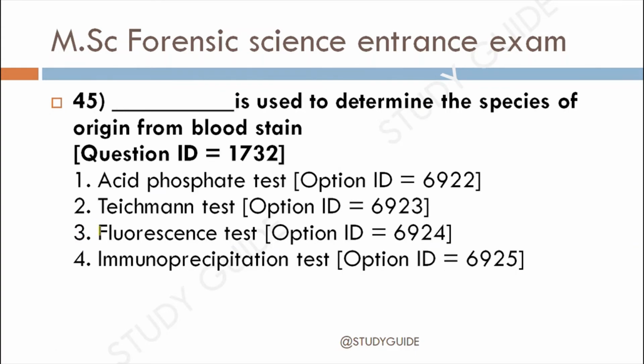Next question, question 45. Dash is used to determine the species of origin from blood stain. 1. Acid phosphatase test, 2. Teichmann test, 3. Fluorescence test, 4. Immunoprecipitation test. The correct answer for this question number 45 is option 4, that is immunoprecipitation test.